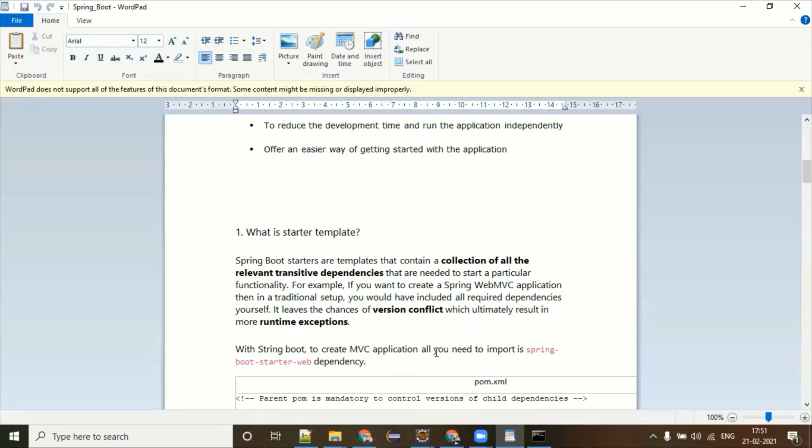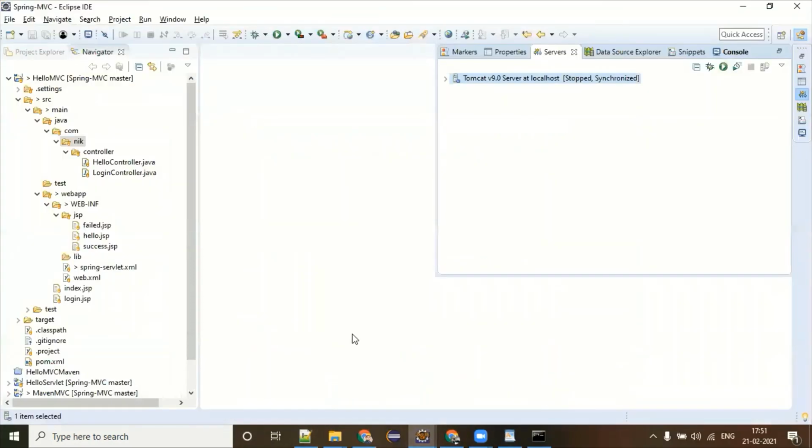Also, one more problem is there with the other applications of a Spring Framework version. If you have noticed in a Spring MVC, guys, I would like to tell you that this session is going to be finished in 10 minutes.